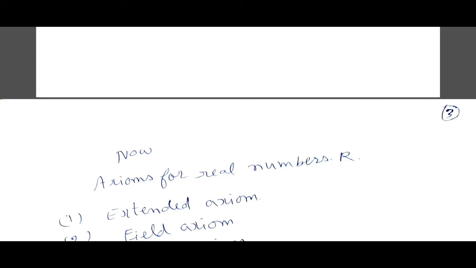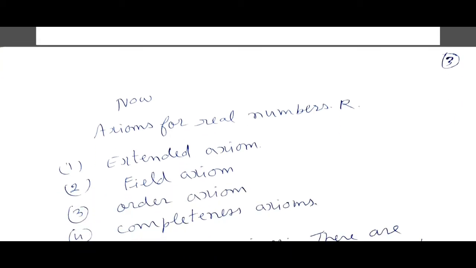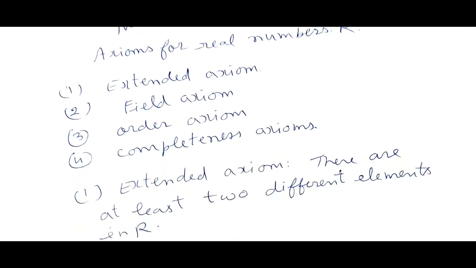Now, axioms for the real numbers, which is denoted by R. Number 1, extended axiom; field axiom; order axiom; and the fourth one is completeness axiom. So what is the extended axiom? There are at least 2 different elements in R.